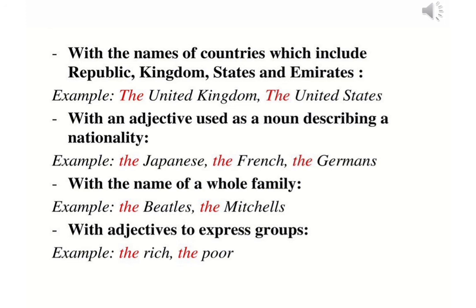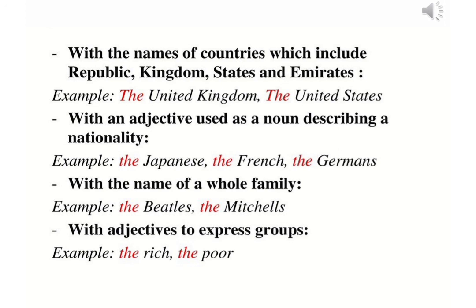With an adjective used as a noun describing a nationality. When we are describing somebody's nationality, then we use article the. For example, the Japanese, the French, the Germans, the Indians.